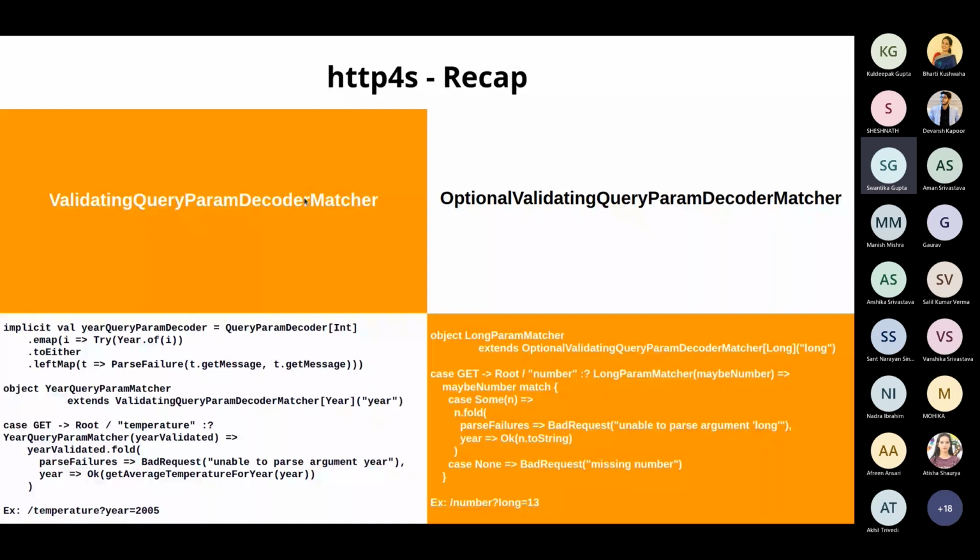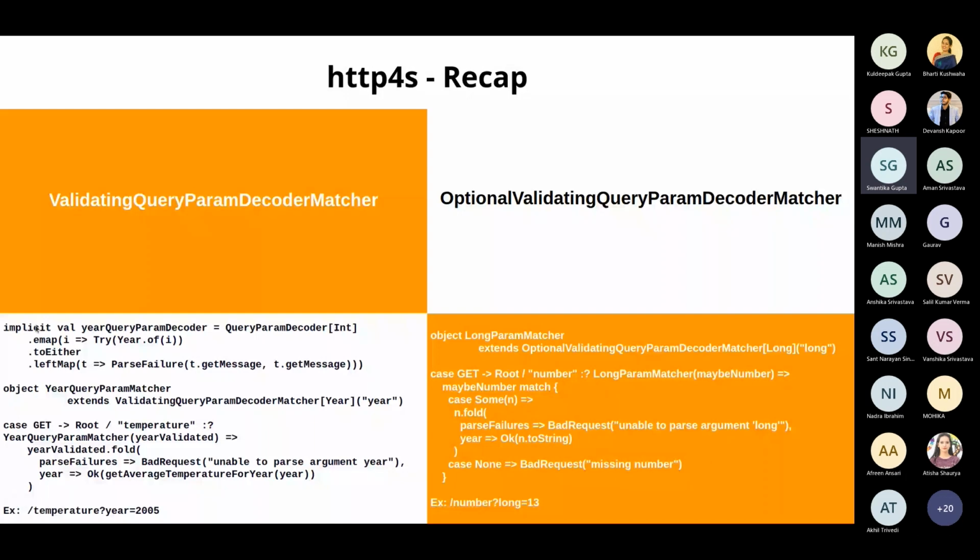Again, our final API endpoint remains the same, temperature?year=2005. We have just created a new object here, the year query param matcher, which is actually extending the validating query matcher. The basic specifics remain the same, that the name of the field should be the same as the name of the param in the endpoint. It's just the implicit that we are using here that gets changed, right?